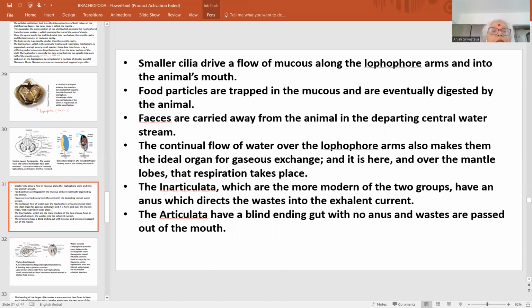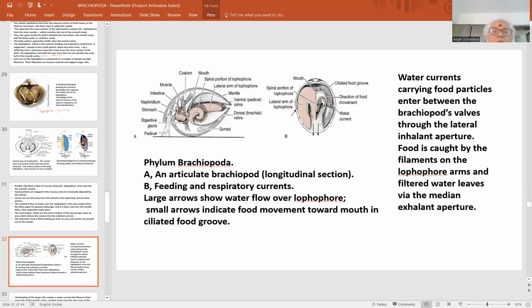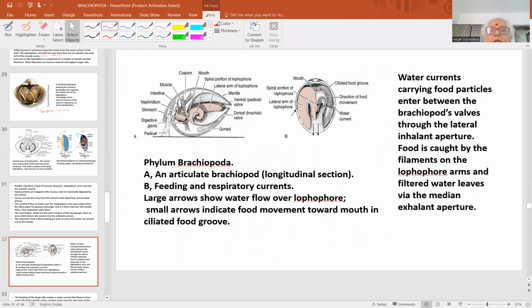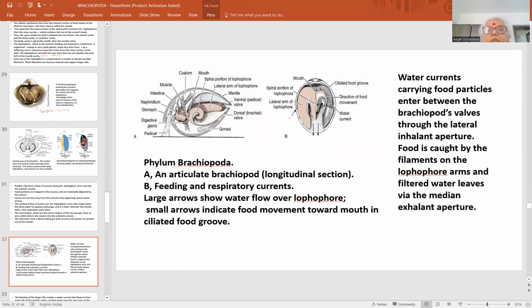Now, the feeding mechanism is the smaller cilia drive a flow of mucus along the lophophore arms and into the animal's mouth. Mouth के अंदर जाता है. Here you can see this is the flow of water. Here it is entering the lateral arms. These are the lateral arms of lophophore, जहाँ से पानी अंदर जा रहा है. And this is the spiral. These are the spiral regions of the lophophore जिनसे पानी पास होता है.